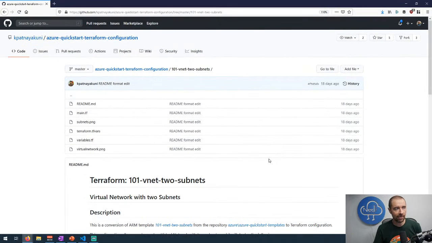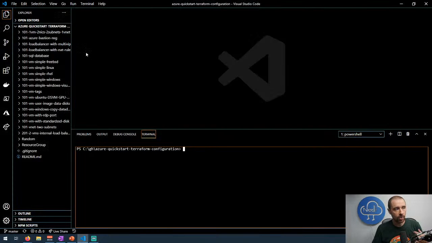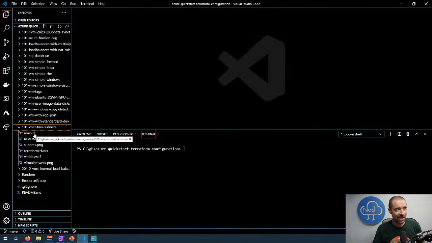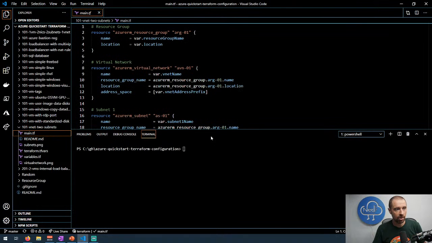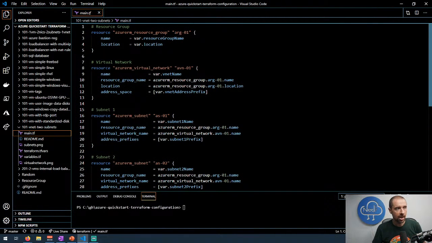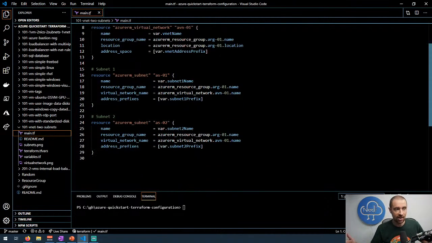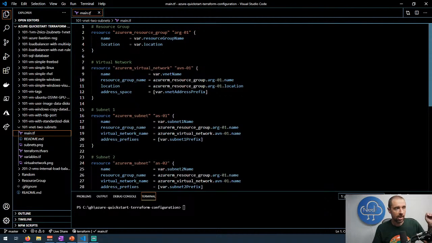So what files do we have in here? We've got a main.tf, we've got our variables.tf, and then a tfvars file. Now I've already cloned this repository into VS Code. So why don't we go over to VS Code, and we'll go down and expand out this 2 subnets and take a look at what the configuration looks like here. All right, so what do we got in here? We've got a resource group because you need a resource group. So it creates a resource group, it creates a virtual network, and it creates 2 subnets. Very straightforward, very simple. Now, in order to create all of those things, we need to set some variables, obviously.